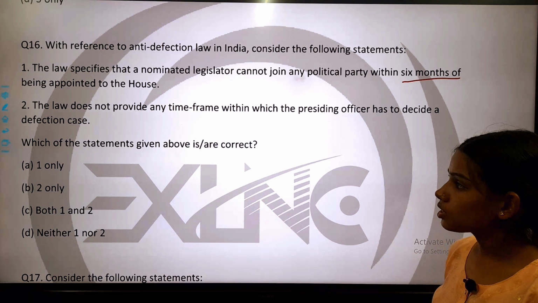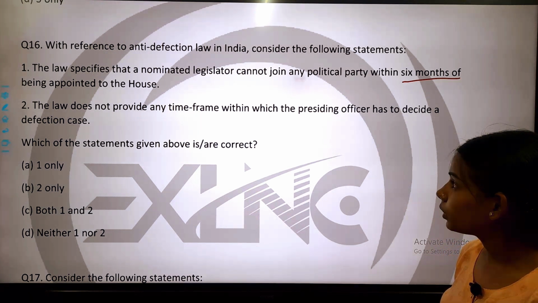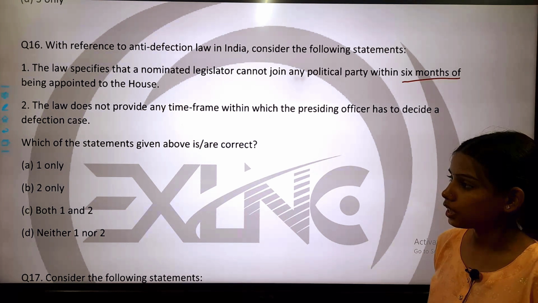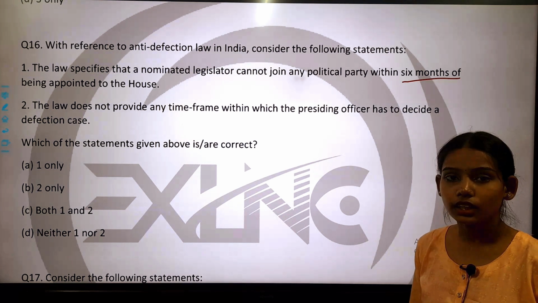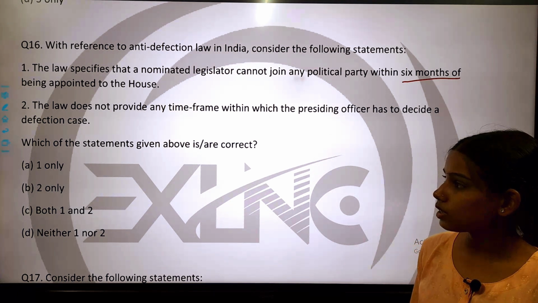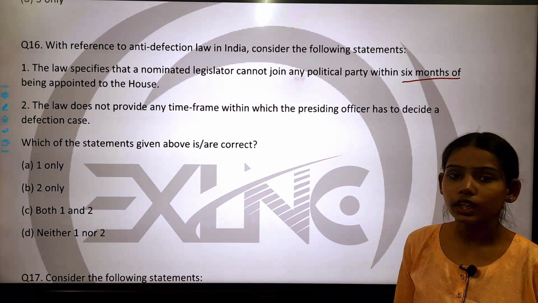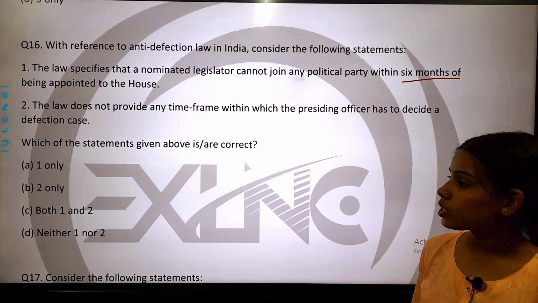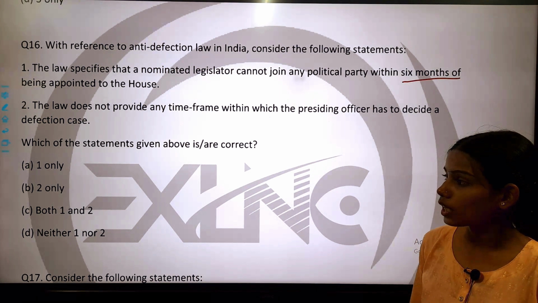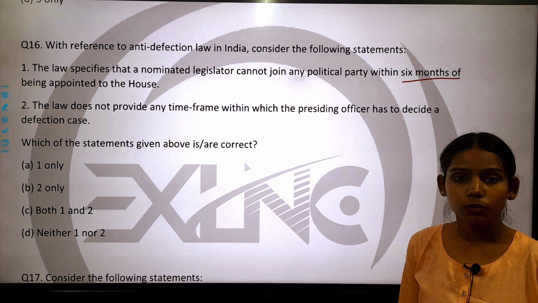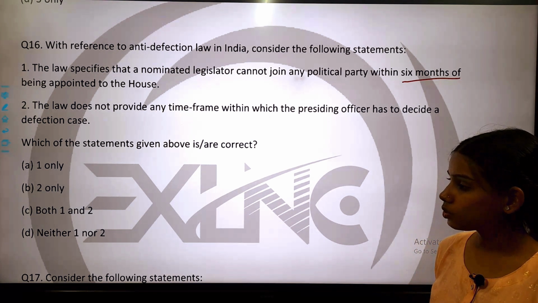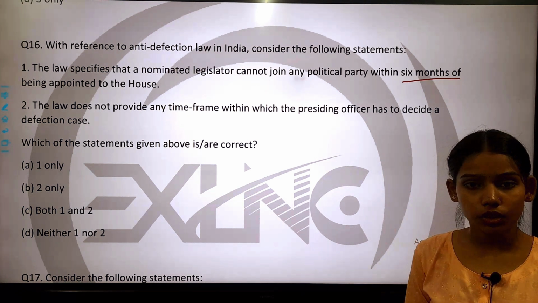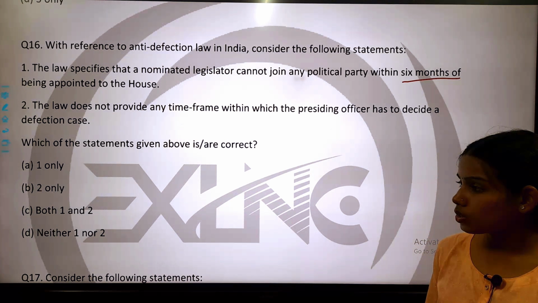So now come to the next statement. That the law does not provide any time frame within which the presiding officer has to decide a defection case. So these are the 2 statements. ये 2 statements हैं जो हमें दिए गए हैं और हमें ये पता करना है कि इसमें से कौन से statements जो है वो सही है. Okay. So which of the statements given above are correct? Number 1, 1 only. Number 2, 2 only. Number 3, both 1 and 2. And number 4, neither 1 nor 2.